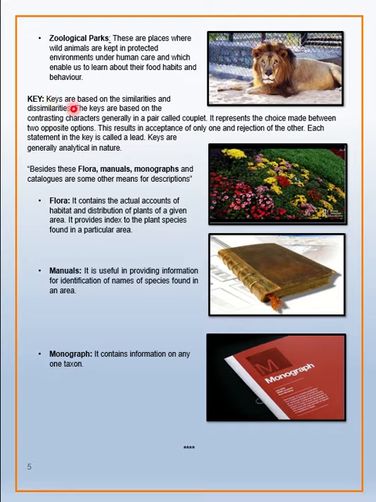Next is the key. Keys are based on similarities and dissimilarities. The keys are based on contrasting characters, meaning opposite. Generally a pair of characters is called a couplet. It represents a choice made between two opposite options.